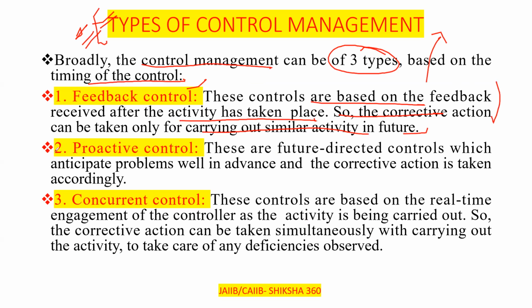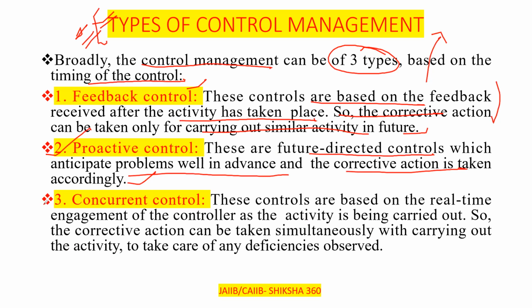Second one, proactive control. These are future directed controls which anticipate problems well in advance, and the corrective action should be taken accordingly. That is, we are going to perform some work, so we will think that if we do this thing in this way, it will lead to a better result. That comes under the proactive control.